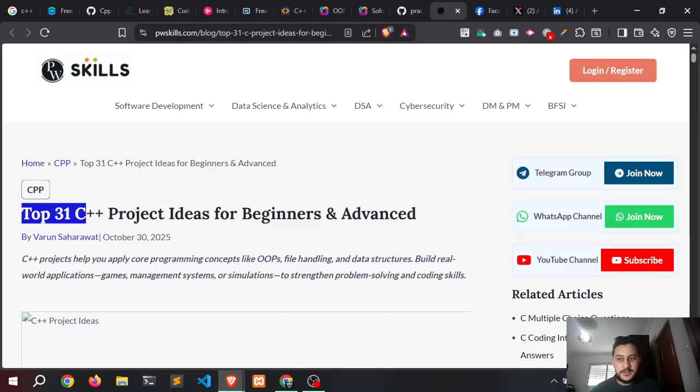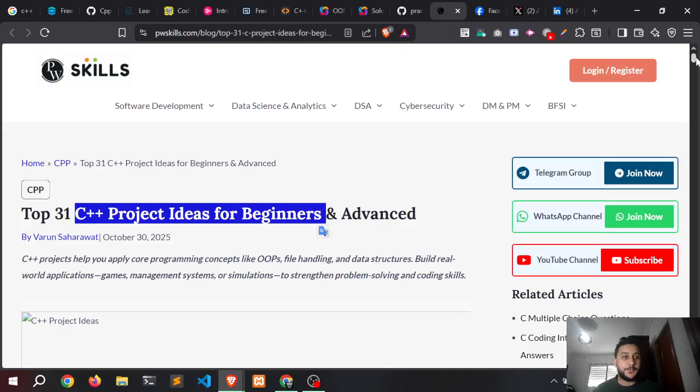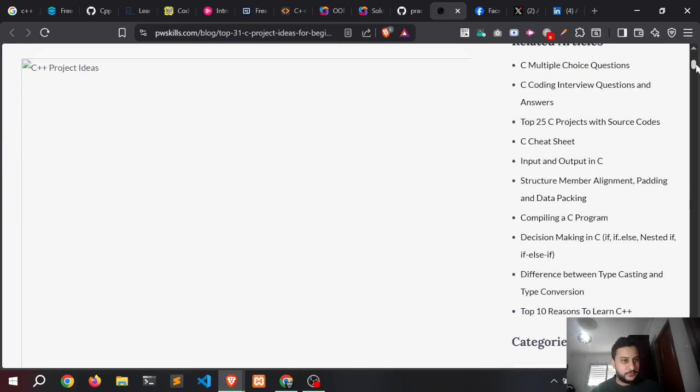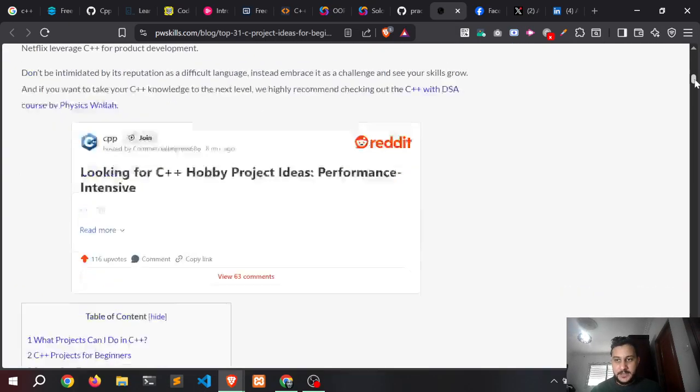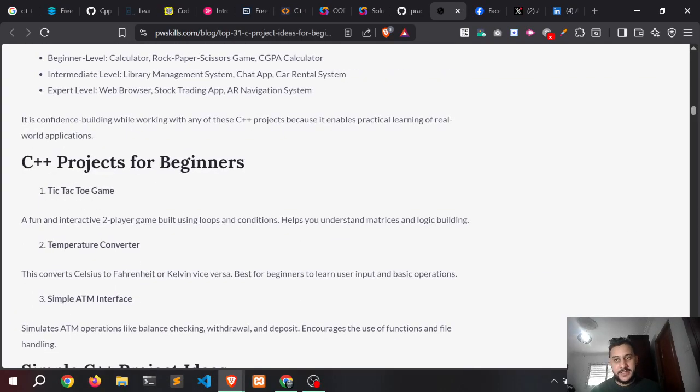And we finish with this website called Skills. Here it displays the top 31 C++ project ideas from beginner to advanced. It includes some beginner projects you can write with C++. Let's see something for beginners. For example, you can build console game applications like tic-tac-toe, a temperature converter, a simple ATM interface.